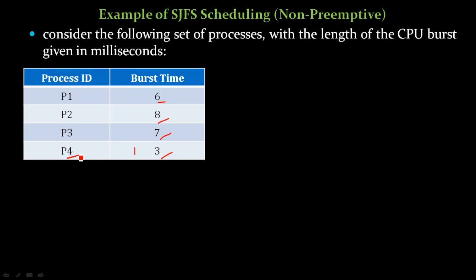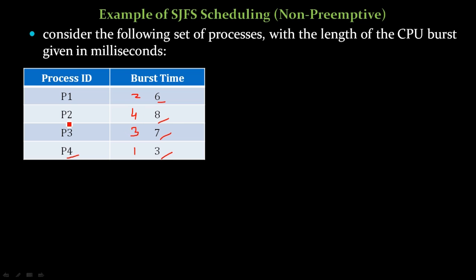Then it will find the next smallest CPU burst time, which is P1, then P3, and the final one will be P2.